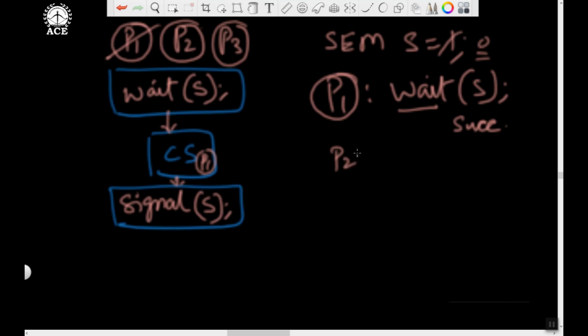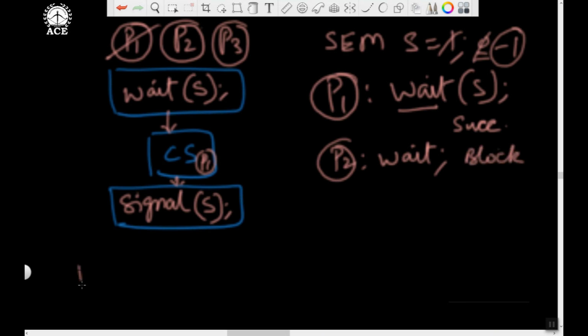Then later P2 performs the wait operation. See what happened. What is the current value of the semaphore? The current value is 0. So when it performs the wait operation, it will decrement it. The value becomes -1. Correct? -1 is less than 0. So P2 gets blocked. If you imagine this is the blocked list L, P2 gets blocked here. So P1 is in the critical section and P2 is in the list L.